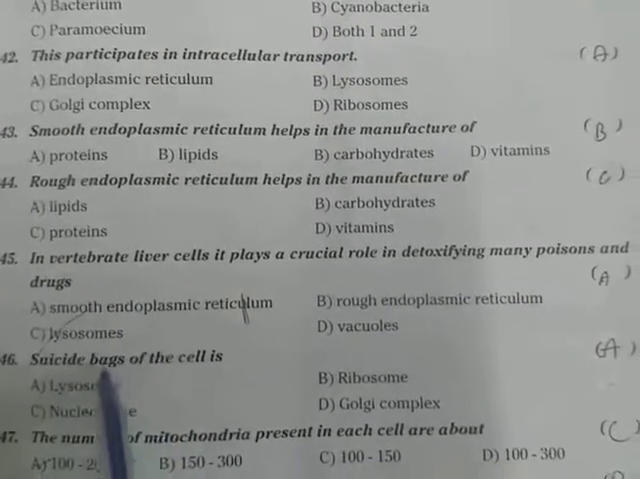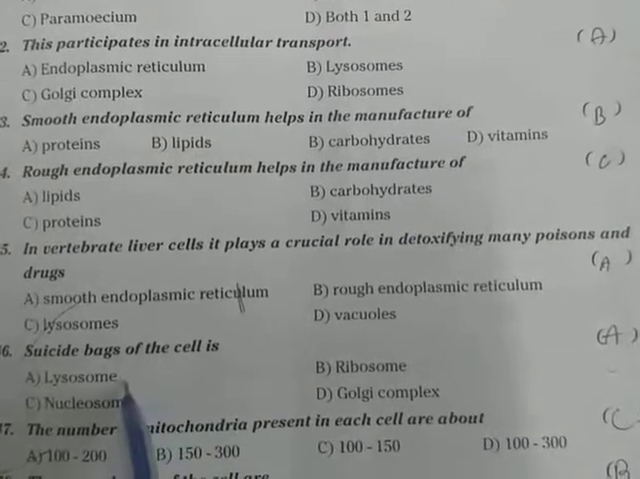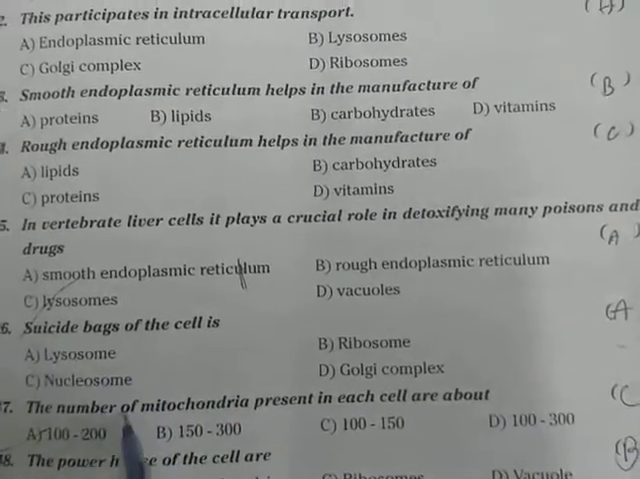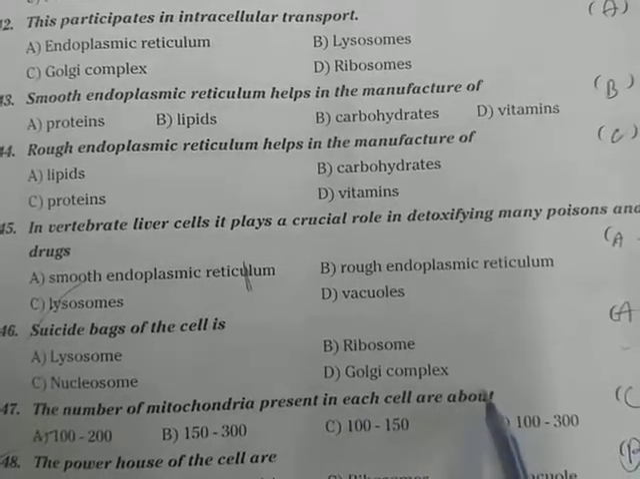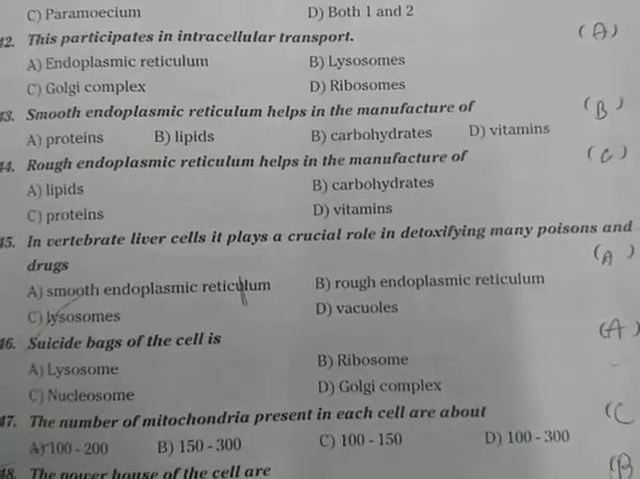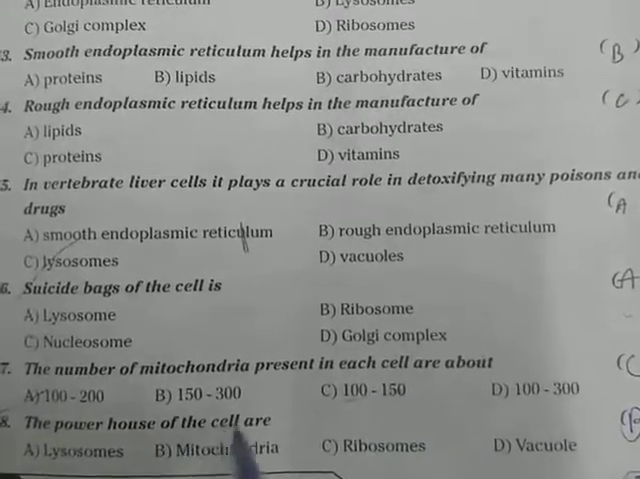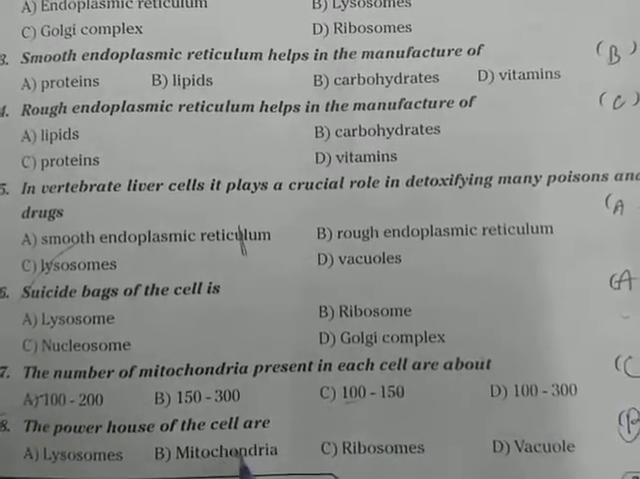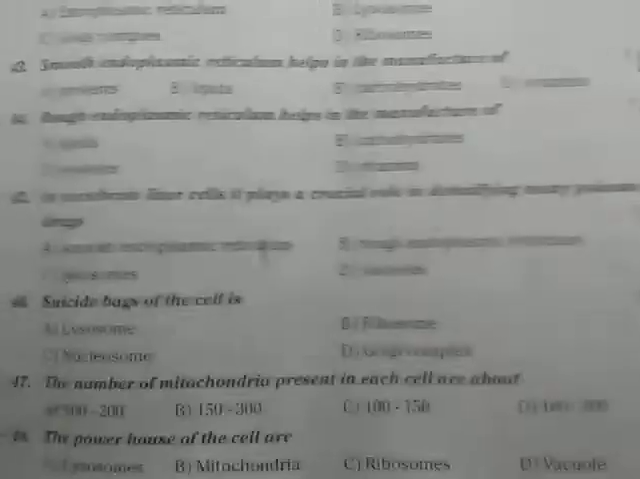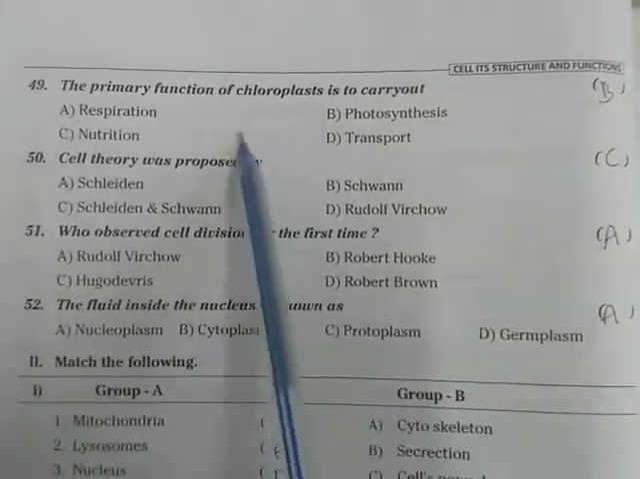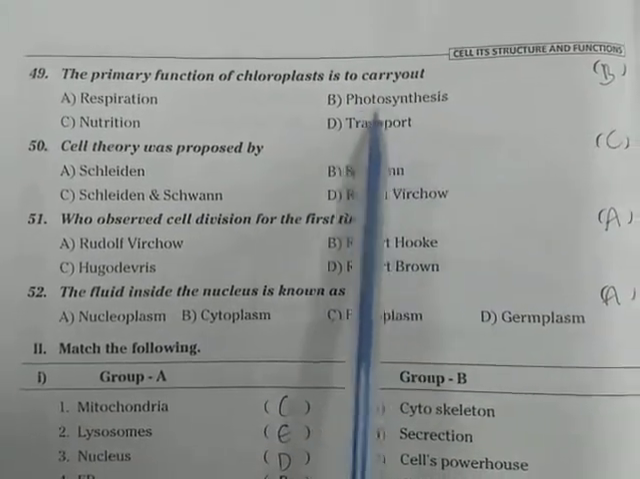Next, suicidal bags of the cell: lysosomes are called suicidal bags of the cell. The number of mitochondria present in each cell are 100 to 150. The powerhouse of the cell are mitochondria. Mitochondria are called powerhouse of the cell. The primary function of chloroplast is to carry out photosynthesis.